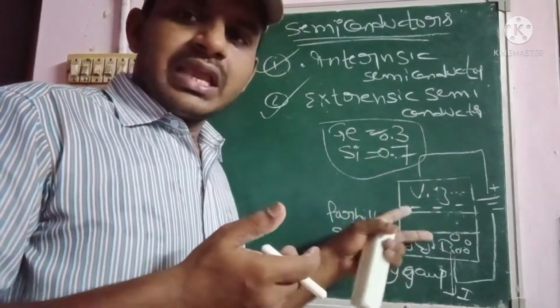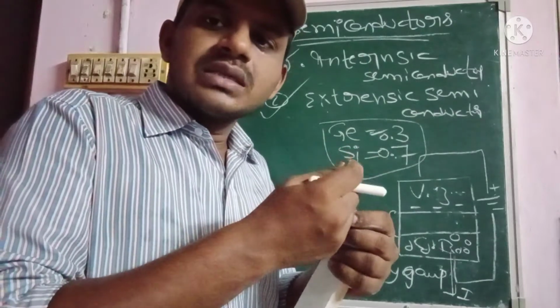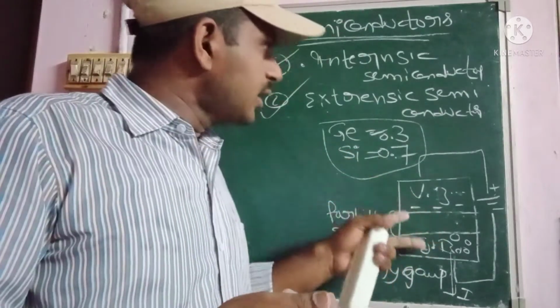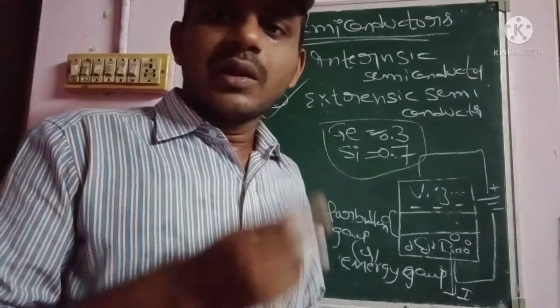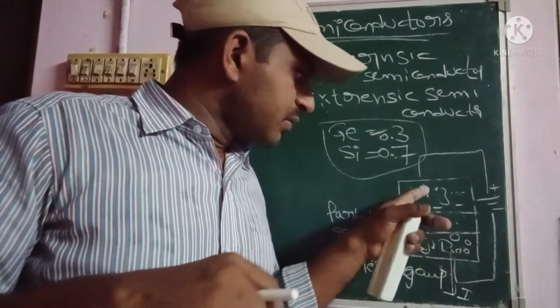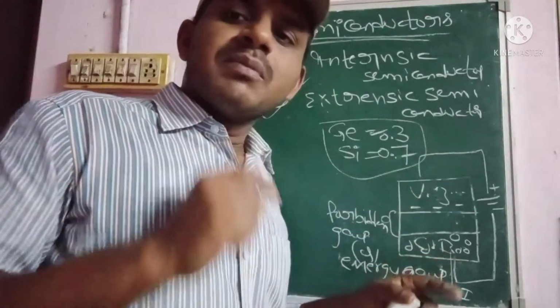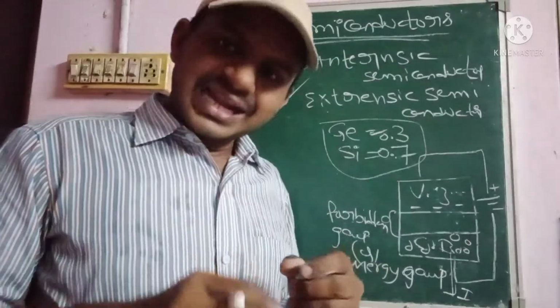So that's why we have to add some external impurities. Impurities are also called doping parameters. We add them to the extrinsic semiconductor. Then only it acts as a conduction path between the valence band and conduction band, and the resultant output current will be produced.